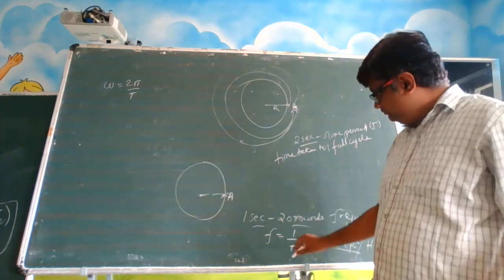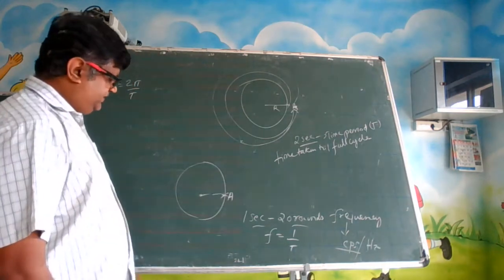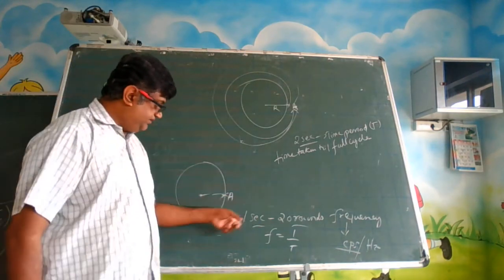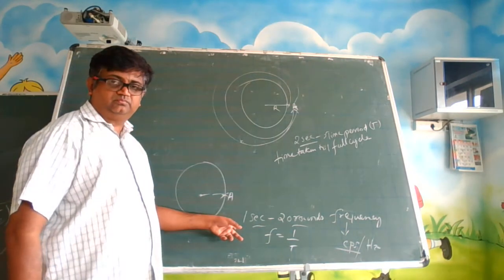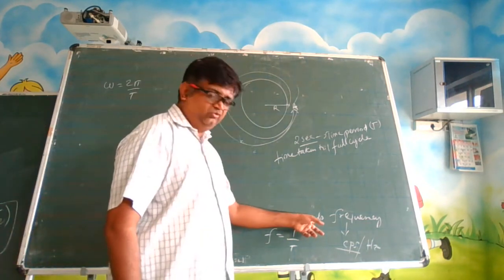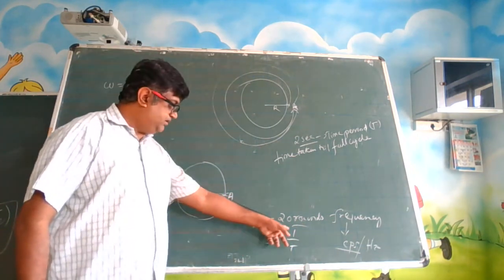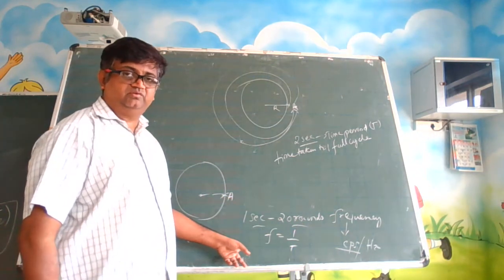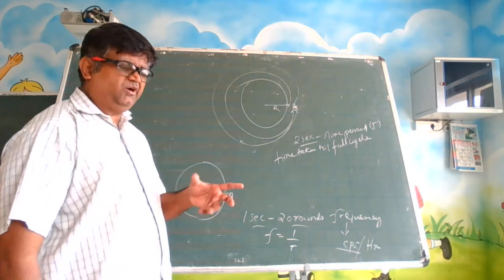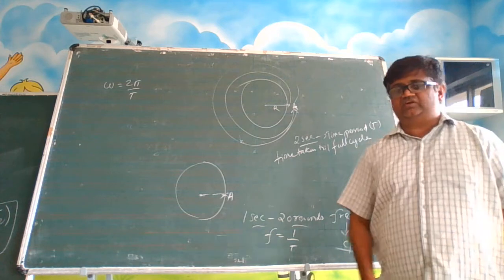So, can I say that he completed one round in 1 by 20 seconds? Isn't it? So, when you talk about cycles per second, in 1 second, how many cycles are completed?